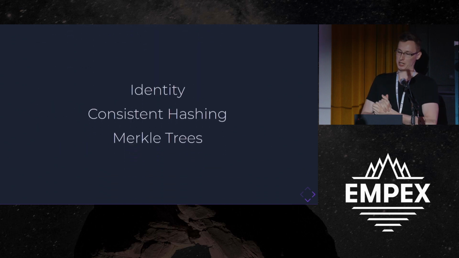Finally, there's more stuff about distributed systems that I'm going to hand wave away, which is problems of identity. Right now, we're just hashing functions, but that is not the best source of truth for an identity.